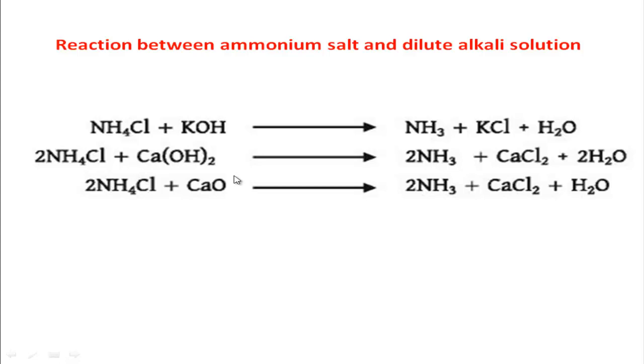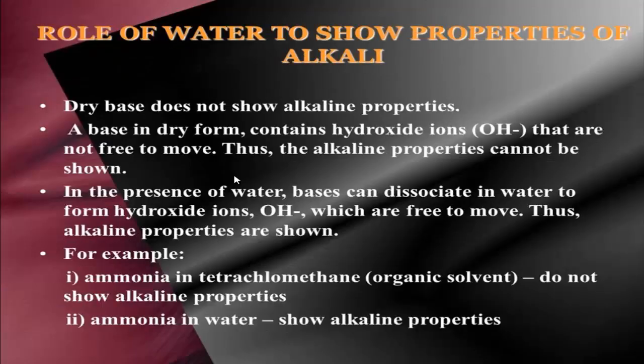Now we will learn about the role of water in showing the properties of alkali, like acid. We know that dry acid cannot show its acidic properties. Similarly, a dry base doesn't show alkaline properties because a base in dry form contains hydroxide ions that are not free to move. Thus, the alkaline properties cannot be shown. In the presence of water, bases can dissociate in water to form hydroxide ions which are free to move. Thus, alkaline properties are shown.